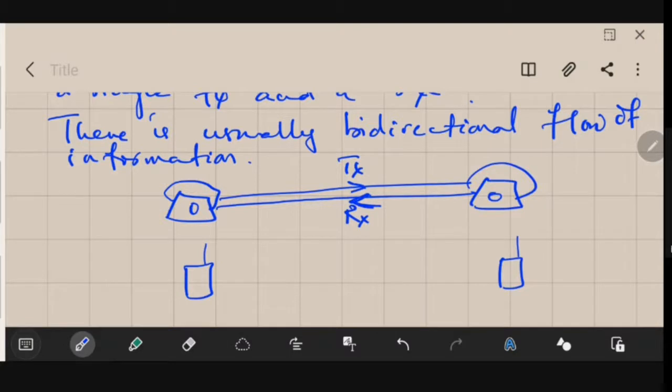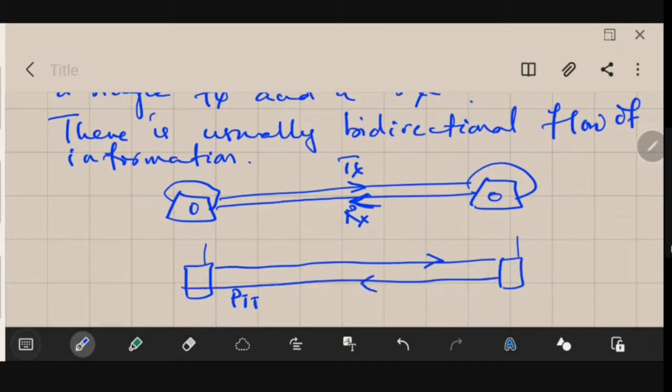There is a button that is called your PTT, which is push to talk. So once you push that, you can send. At all other instances, the walkie-talkie is only in a receive mode. So there the transmission and the reception both can happen, but they should happen at different times. So transmission at one time and then reception at some other time. So these two scenarios are possible in point-to-point communication.